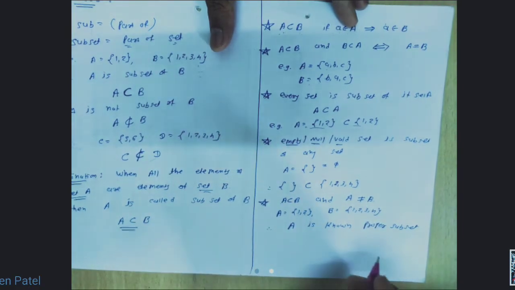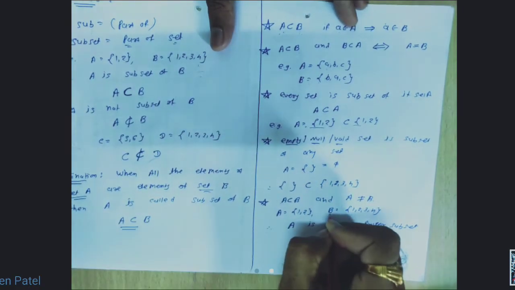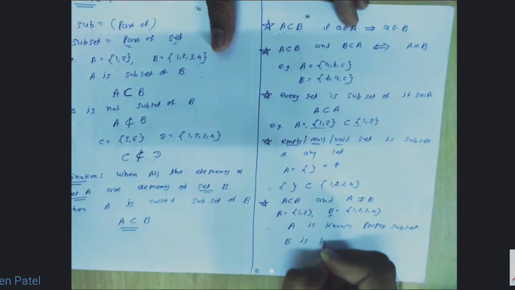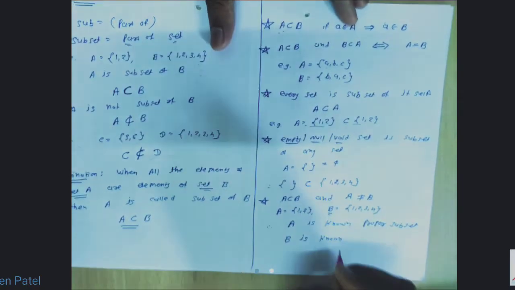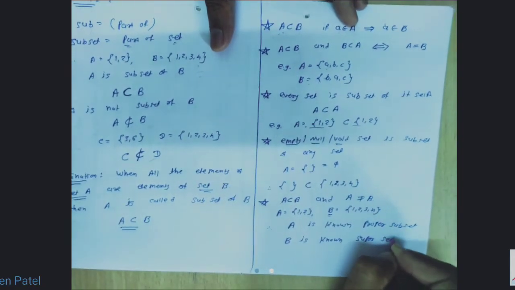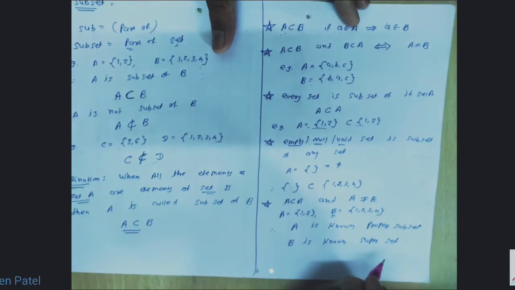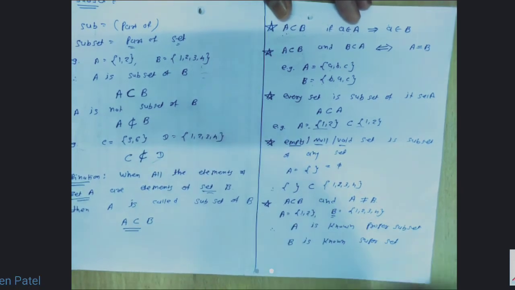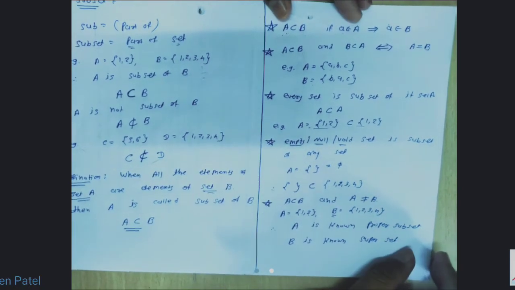So A is known as proper subset and the larger set B is known as superset. Superset है ना, ये इसका मेन सेट है बड़ा वाला, और ये जो A है उसका सबसेट है. So A is known as proper subset and B is known as superset.